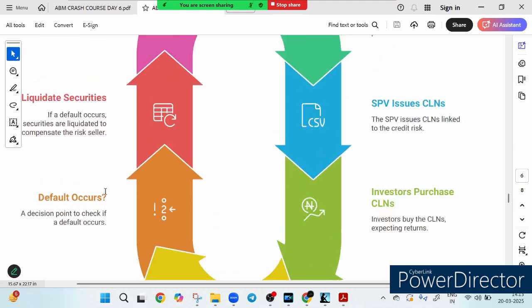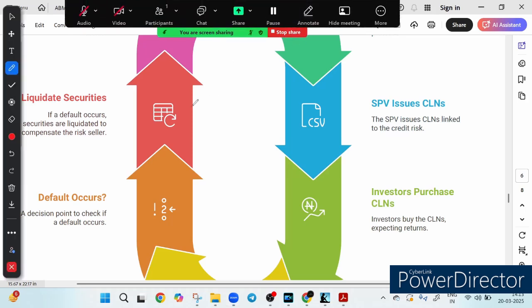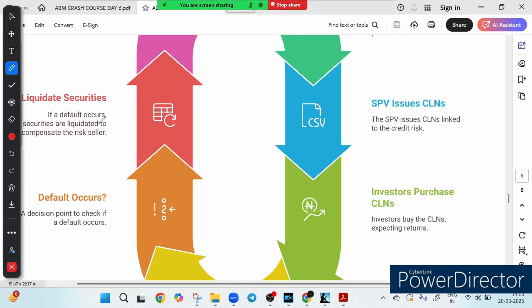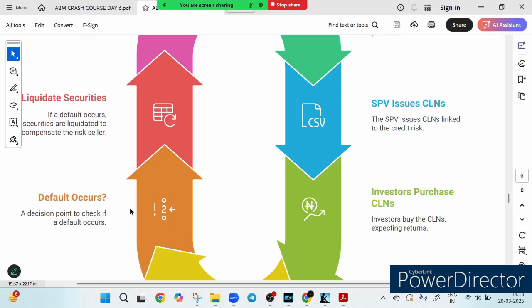What is the next step? In case of default, the SPV steps in to liquidate the securities which were bought from the payment received from the investor. The funds from this liquidation are used to compensate the risk seller. But if all goes well and there is no default, the SPV will simply return the proceeds to the investor, because this investor takes the risk.